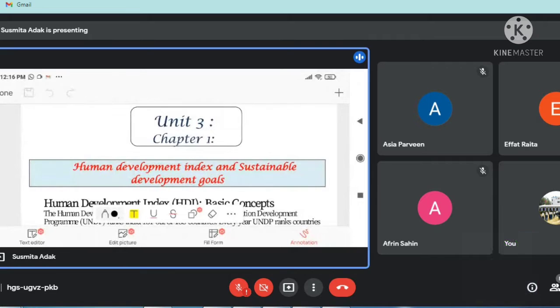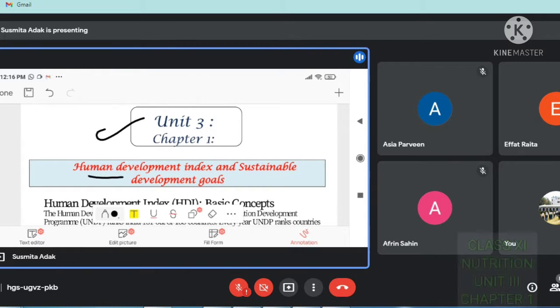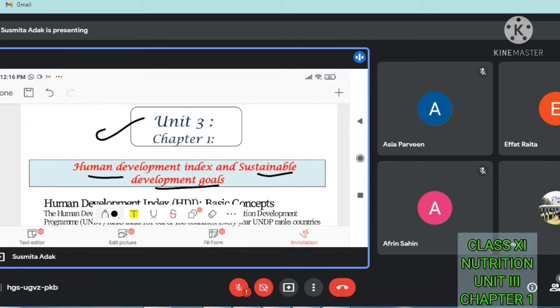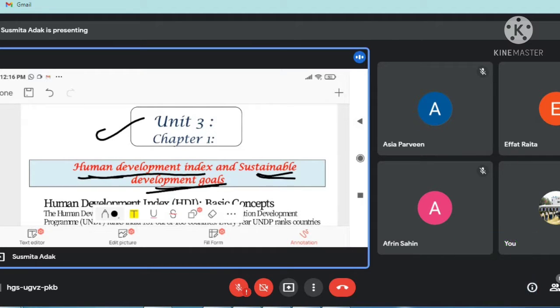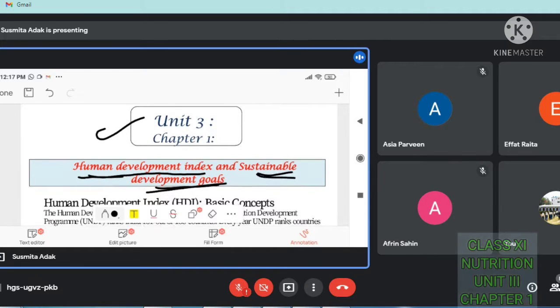So we will see unit 3 chapter 1 today. Okay, so what is the name of this chapter? The name of this chapter is Human Development Index and Sustainable Development Goals. So what is the meaning of these names? These two names are fully different from our daily life. So at first we will see Human Development Index.